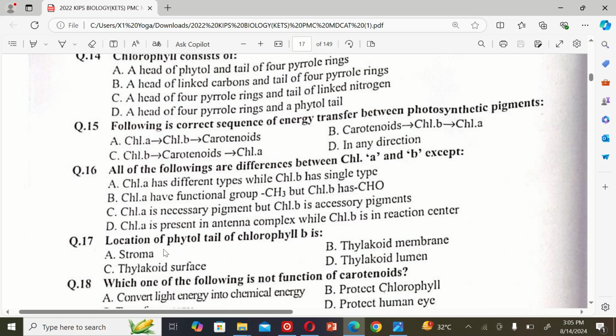The next MCQ is: the location of the phytol tail of chlorophyll is A. Stroma, B. Thylakoid membrane, C. Thylakoid surface, and D. Thylakoid lumen. So the correct option is B, thylakoid membrane.